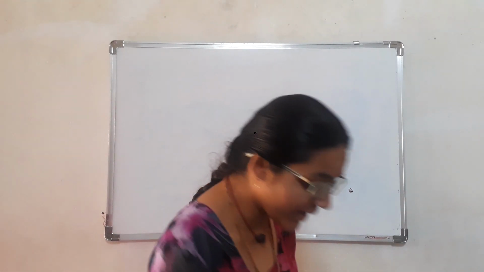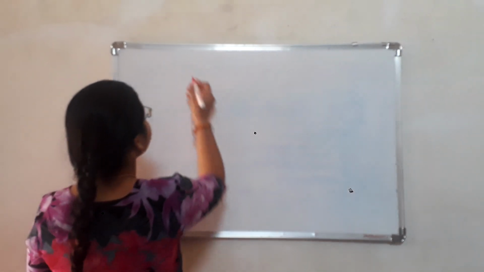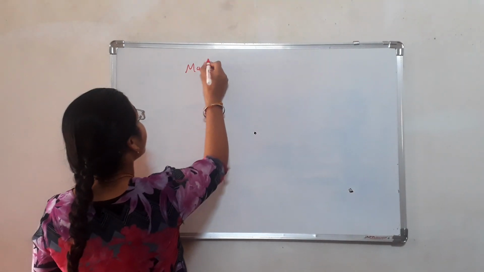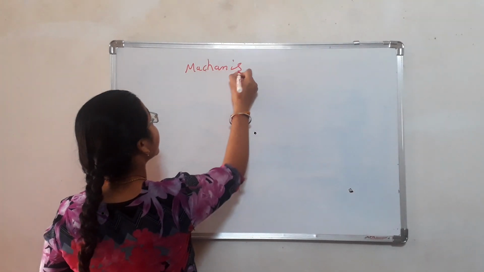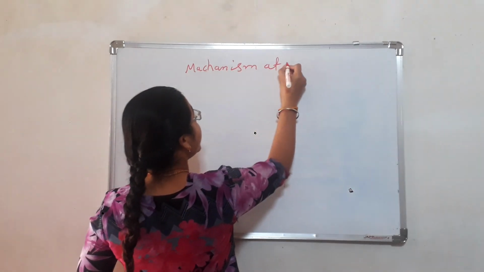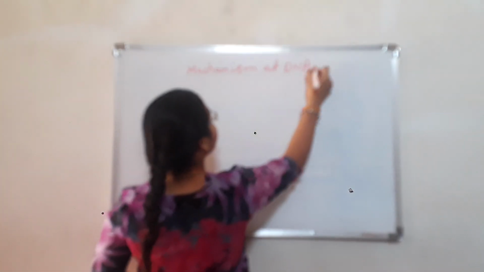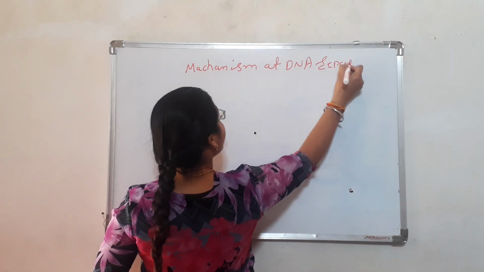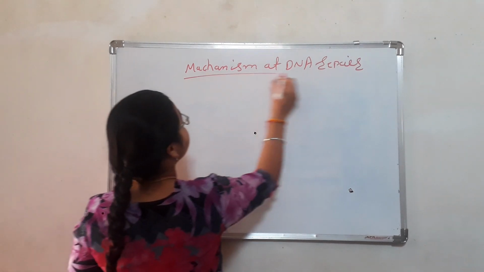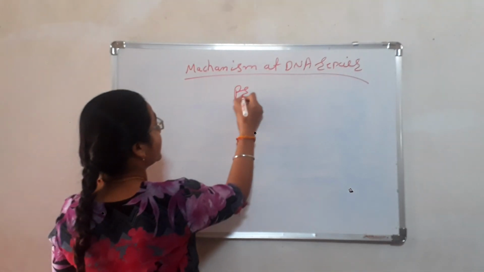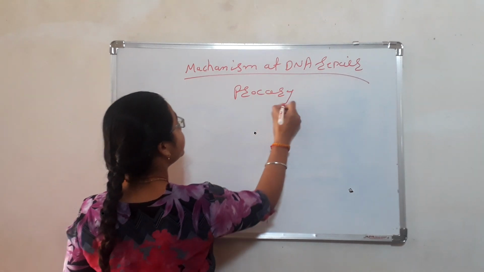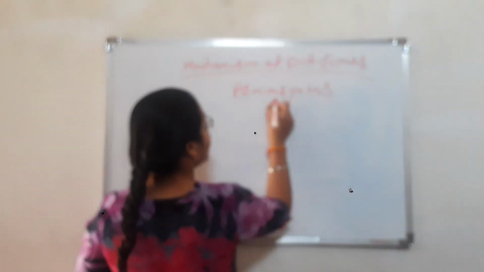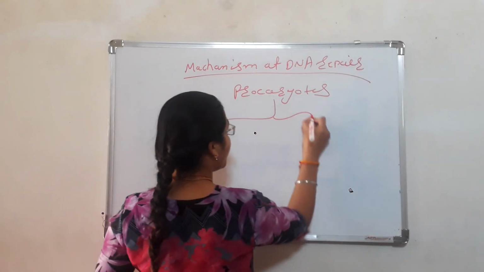So look at that. What is the mechanism of DNA repair in prokaryotes? Prokaryotes, guys, divide into two parts.